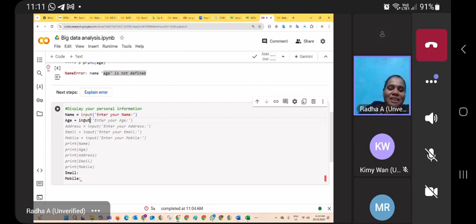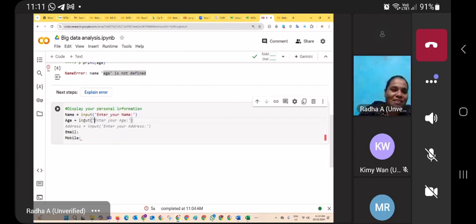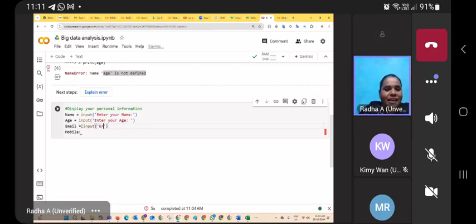So coming to enter your age. Let me type age, colon, and then email, which is equal to input, enter your email address.